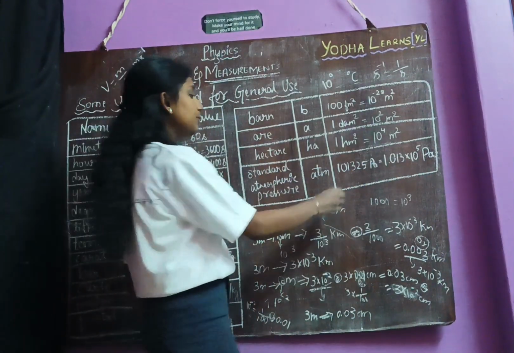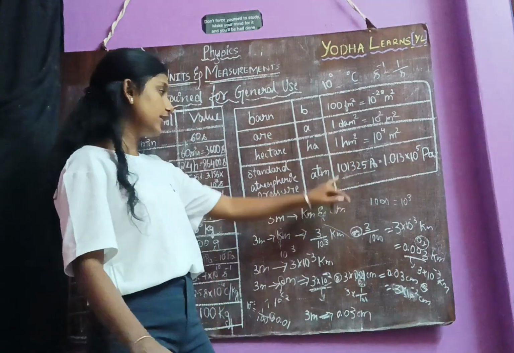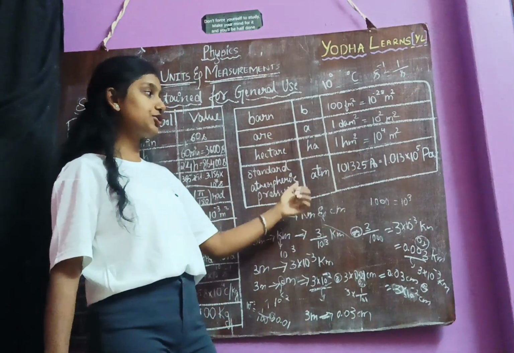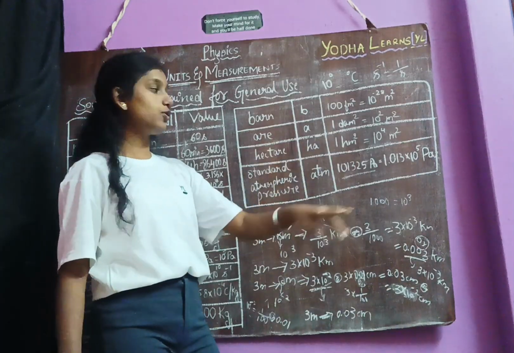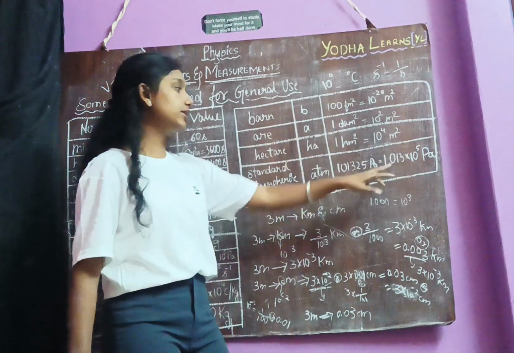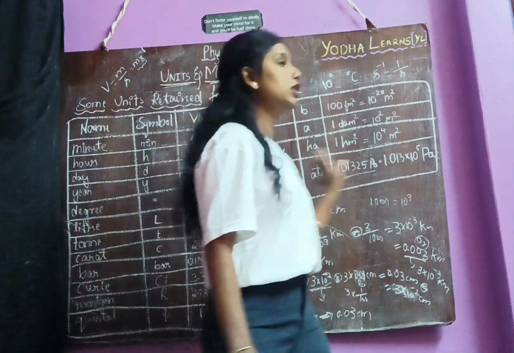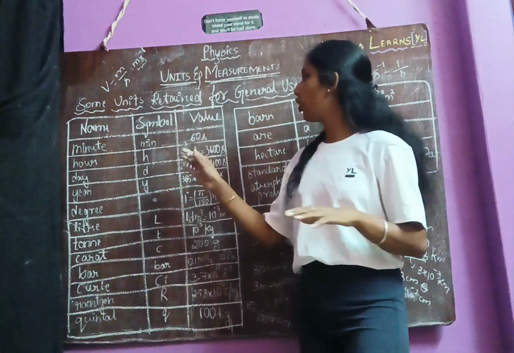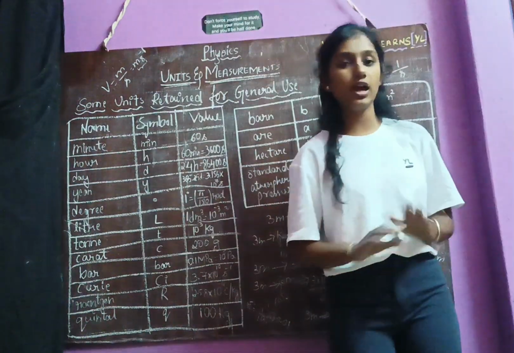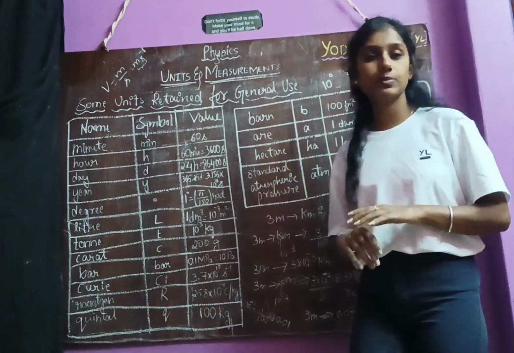Okay, you need to remember this value, 101325 Pascal. What is the standard atmospheric pressure value? 101325 Pascal, or that is equal to 1.013 into 10 power 5 Pascal. So here we learned about the standard or the general use of some SI units which we are going to use. So till now we have completed here.